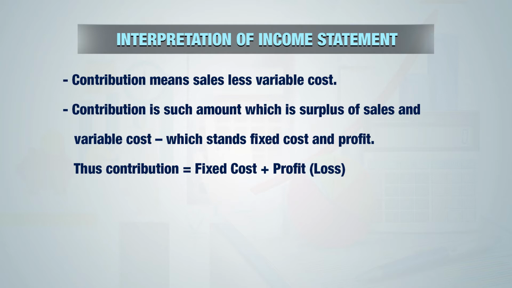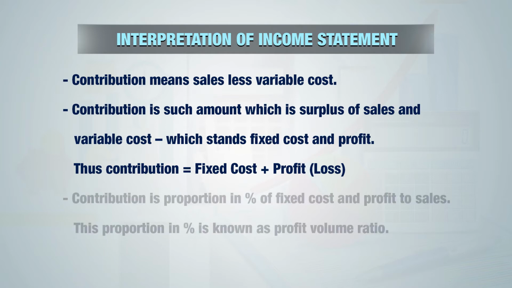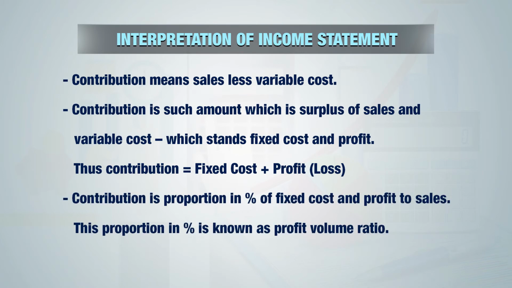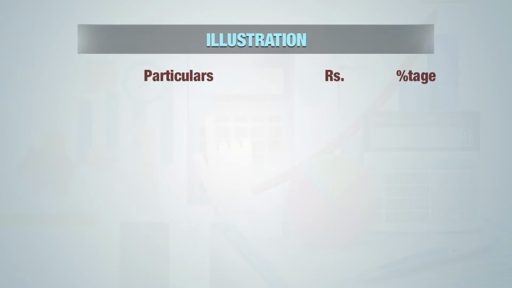Contribution is also known as the difference between sales and variable cost. So in short, contribution is nothing but the proportion, in percentage, of fixed cost and profit to sales. This proportion in percentage is known as the profit volume ratio. Let us understand this with the help of one example.